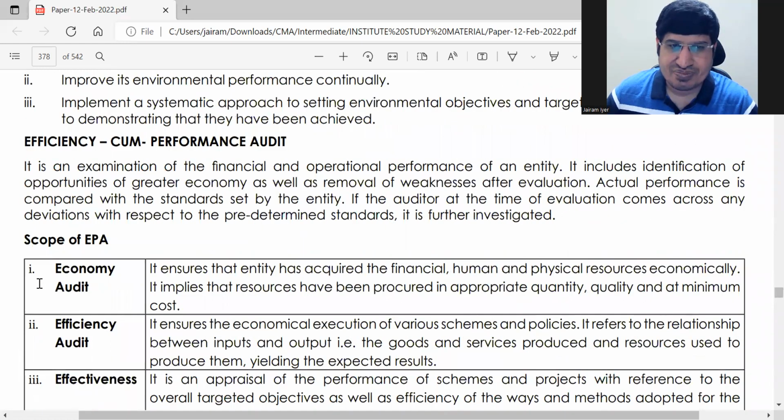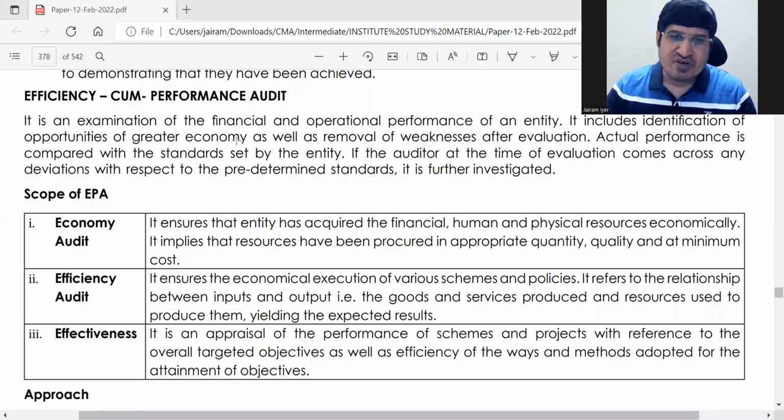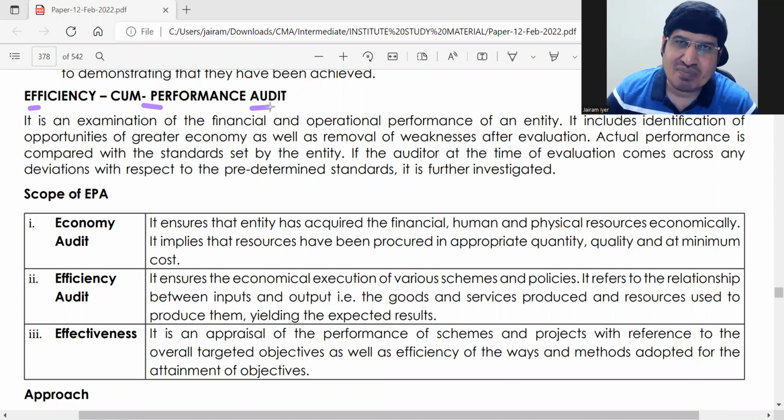Let's move to the next one. Efficiency cum performance audit. We normally call it efficiency audit. Efficiency cum performance audit is also called EPA. Both are the same.